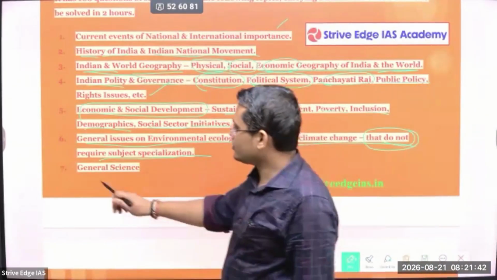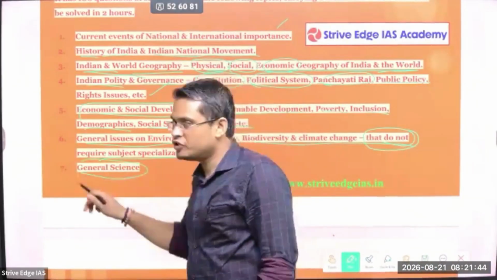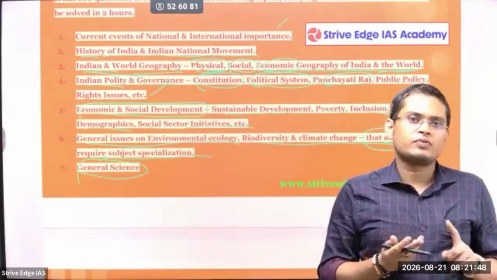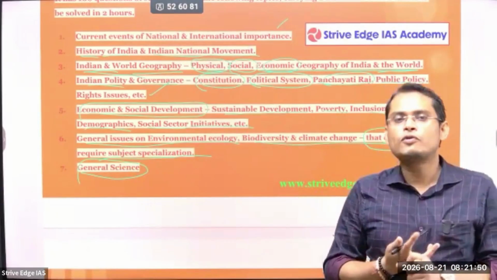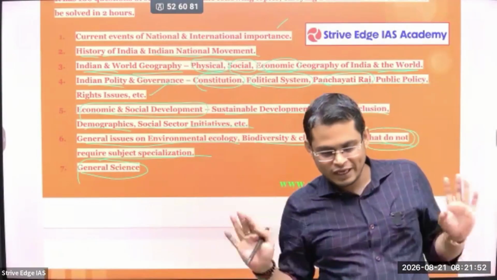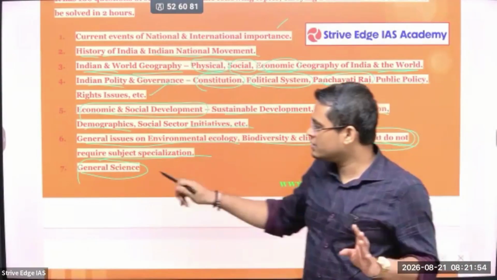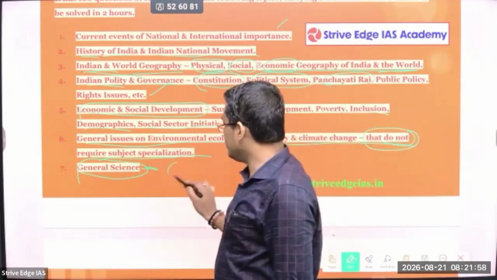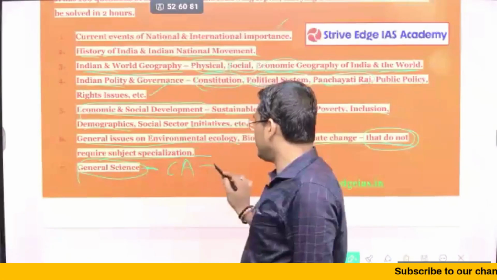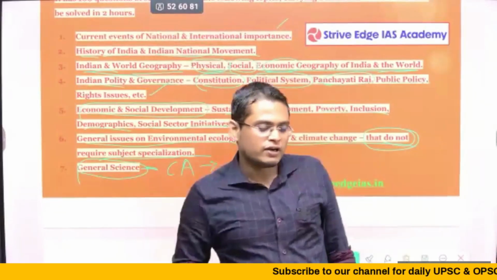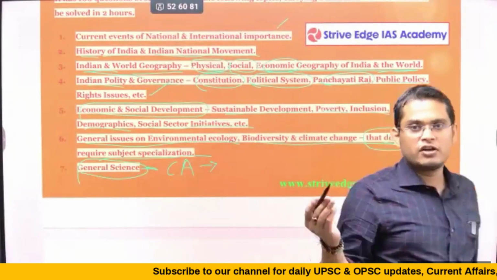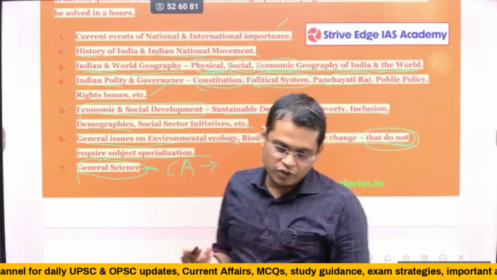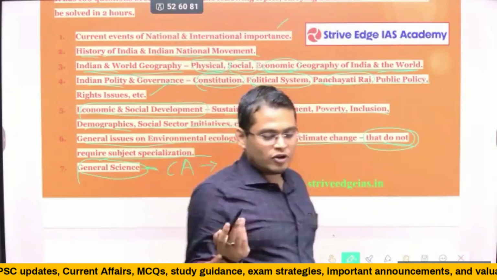Next is general science. In general science, what do you have to study? You have to study physics, chemistry, biology up to 10th, not up to 12th, up to 10th. If you have a fair amount of idea, this is the level of questions they generally ask, but some questions currently they are asking from current affairs. Current affairs means national developments: development in the space sector, nanotechnology, biotechnology, supercomputers, quantum computers, and science and tech.